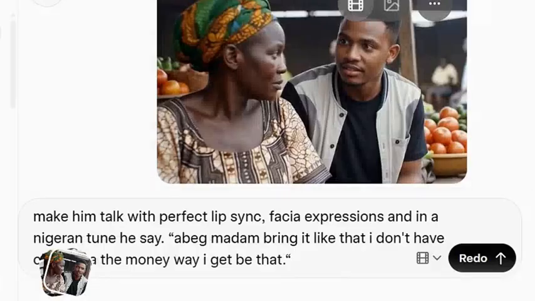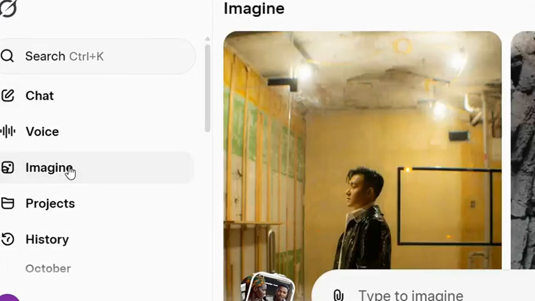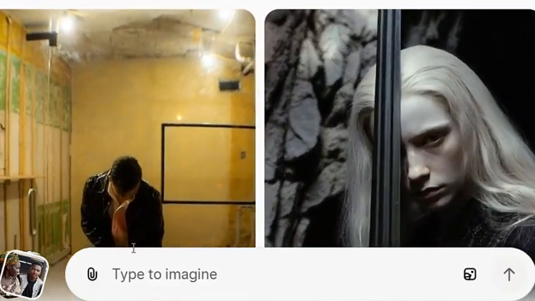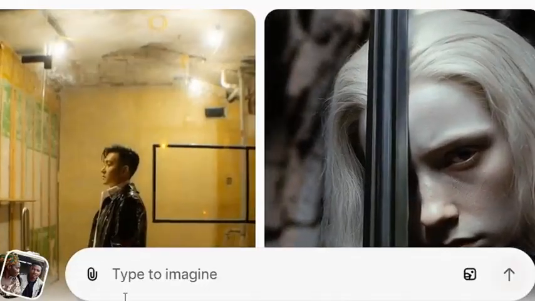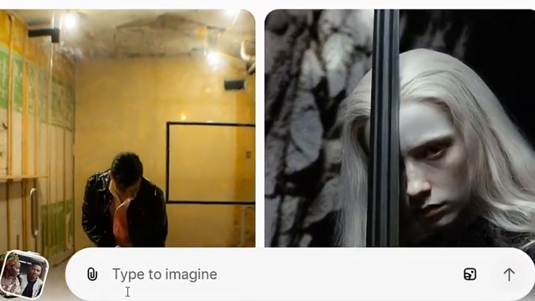After you've done that, you go back. Now the next thing you are going to do is click on imagine here. When you click on imagine, it's going to bring you to an interface like this. Then the next thing you are going to do is go and copy your video prompt.